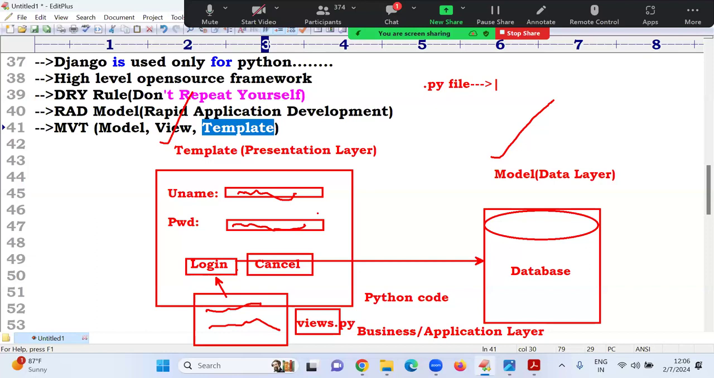Source code. Yeah. What is a .py file? It is one module. What is a module? A collection of functions, classes, and variables is called one module. So you already know about Python code.